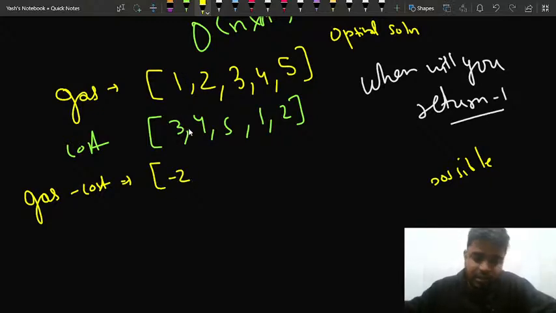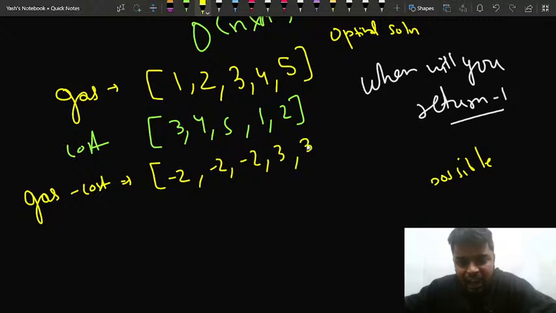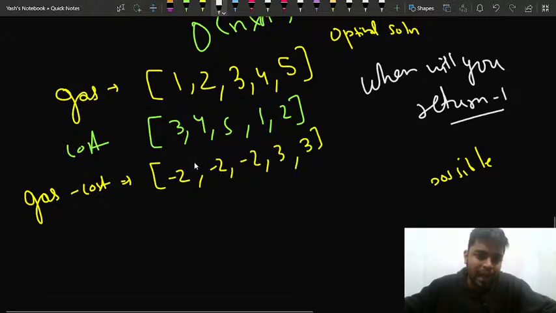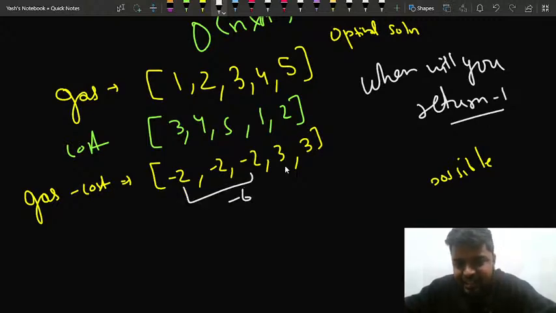For 1 minus 3 it is -2, right? This 2 minus 4 is -2. Then here also I have -2. Here I have 3, and here I have 3. So I take the sum. Here the sum is -6, here the sum is 6. So that's why the overall sum comes out to be 0.